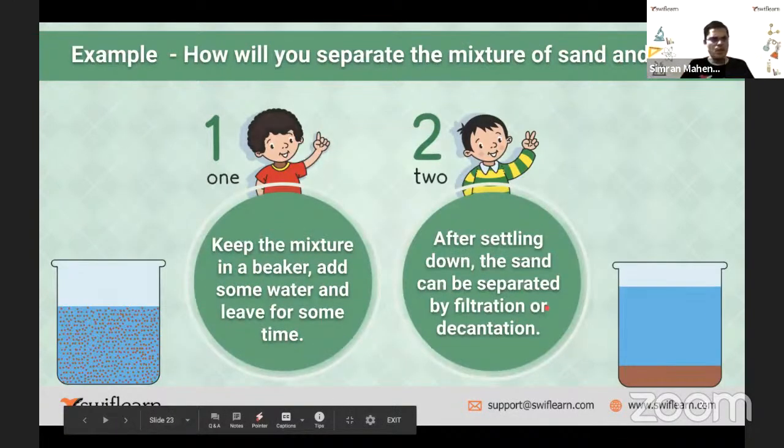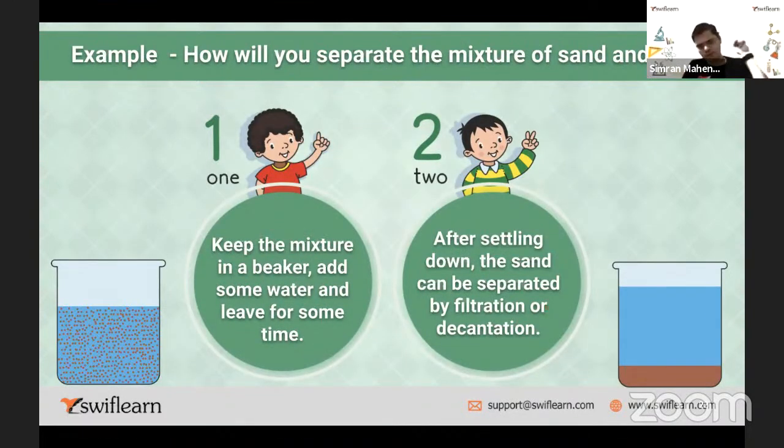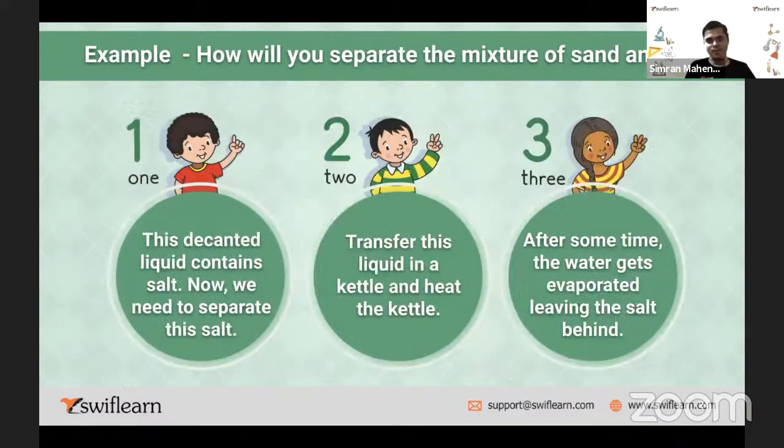The process is clear. So, the two methods of separation: first is decantation and second is evaporation. Very good, thank you. Any doubt so far? Anybody has any doubt? Everything is going on well? Fine. So let us go ahead.